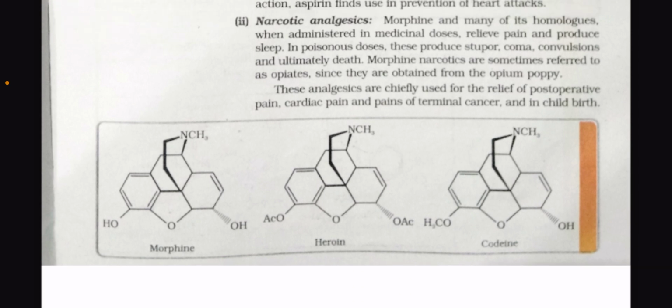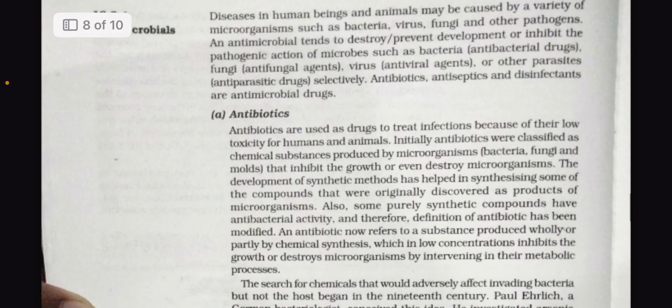Narcotic analgesics, morphine and many of its homologs, when administered in medical doses, relieve pain and produce sleep. In poison doses, they produce stupor, coma, convulsions, and ultimately death. Morphine narcotics are sometimes referred to as opiates since they are obtained from the opium poppy. These analgesics are chiefly used for the relief of postoperative pain, cardiac pain, the pains of terminal cancer, and in childbirth.